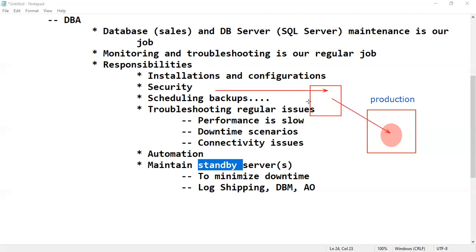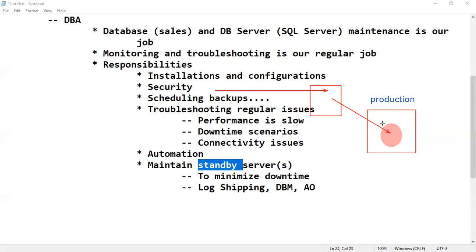Okay, that's why, remember, end users work by opening some application, some website or some app. Whenever we make some transaction as an end user, the request is submitted to the web server where the website is present. This web server will submit the request to our SQL Server in the background. Then SQL Server will process the query, submit the result back to the web server, and that will submit the result back to the user. Okay, your transaction is a success.